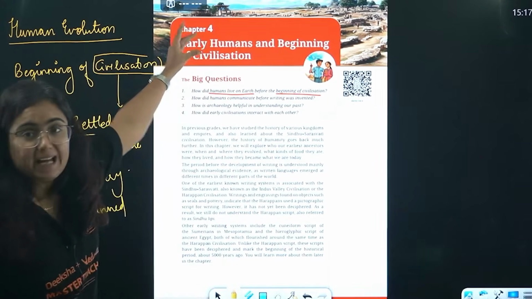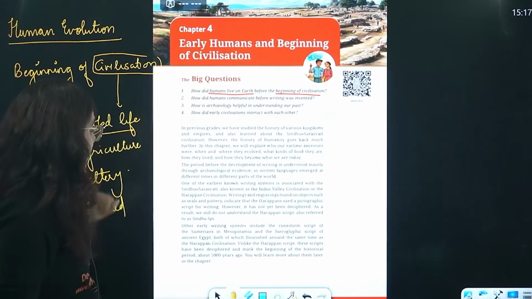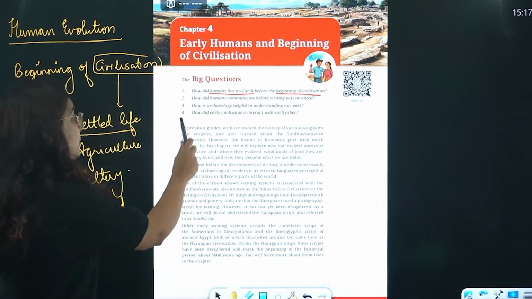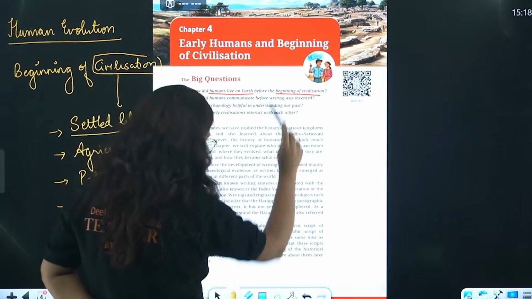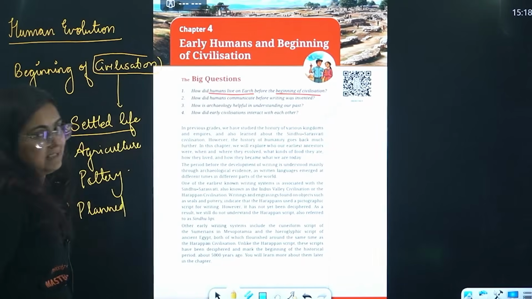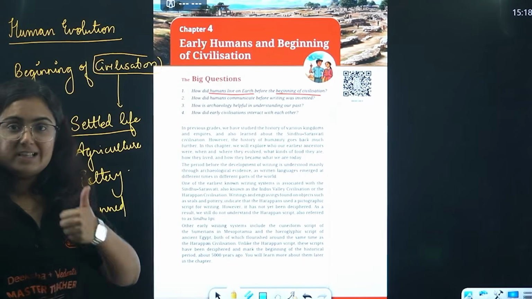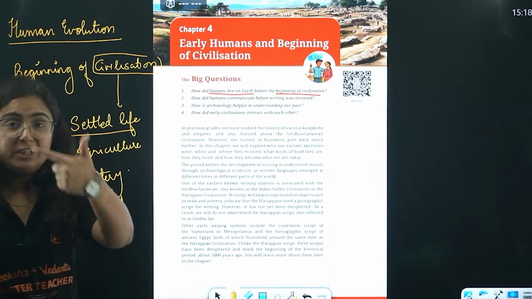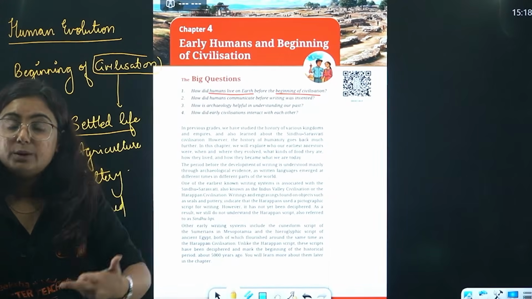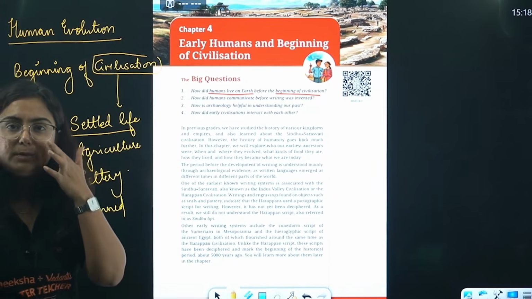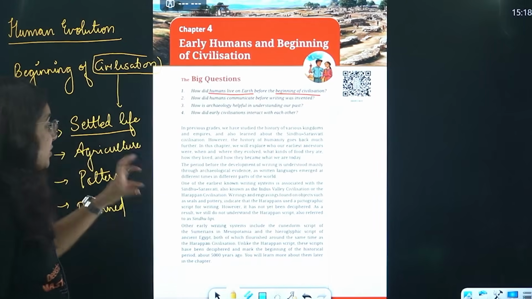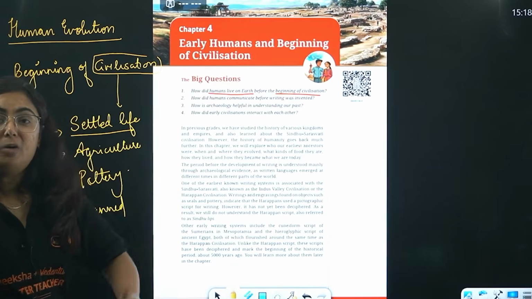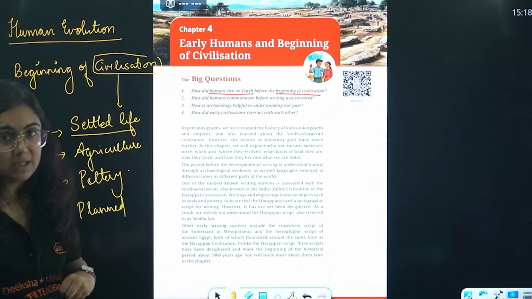So, decoded the heading, 4 big questions done. What does this first paragraph of the NCERT say, beta? In previous grades, we have studied the history of various kingdoms and empires. Yes, agreed. In class 6, we studied ancient history. In class 7, we studied medieval history. Class 8, we studied about the East India Company and the British Empire. Yes, so majorly in class 6th and 7th, we actually learned about how Indian history was, right?